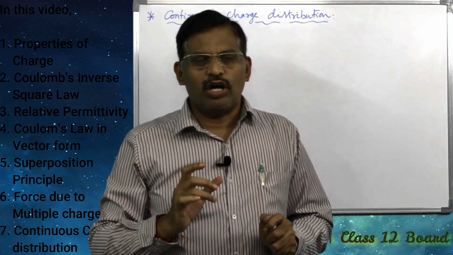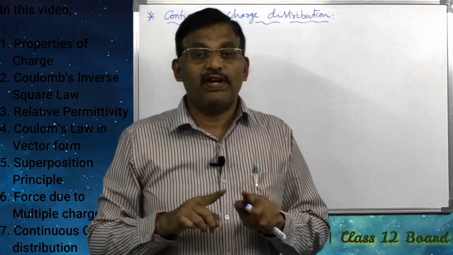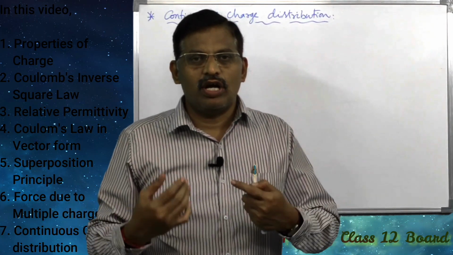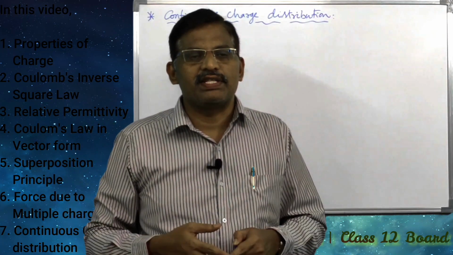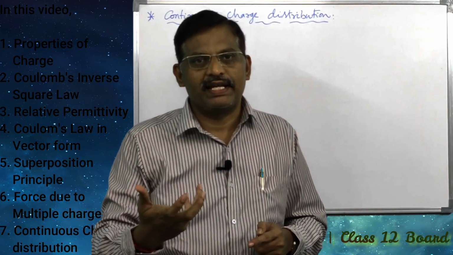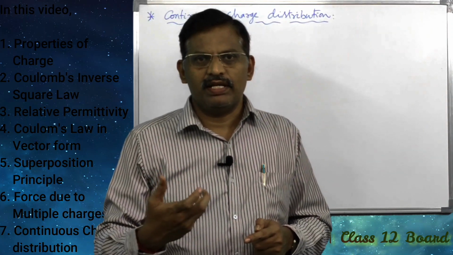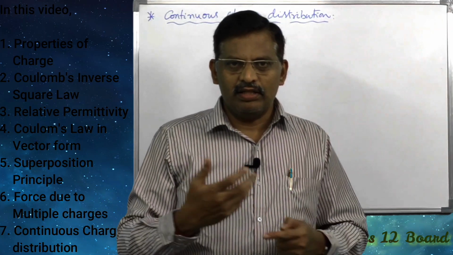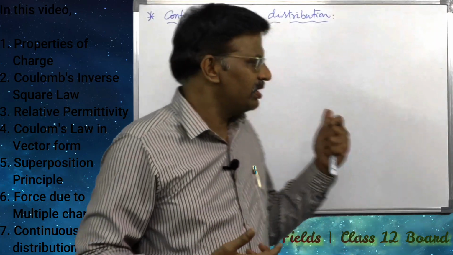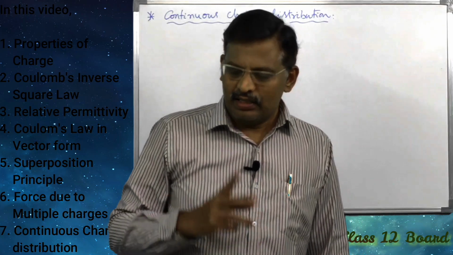For example, when a charge is given to a long wire, an infinitely long wire, or to a surface, or to a three-dimensional body like a rectangular cube or parallelepiped, in all these kinds of cases this continuous charge distribution will come into play.